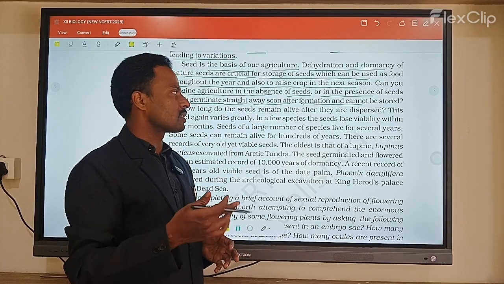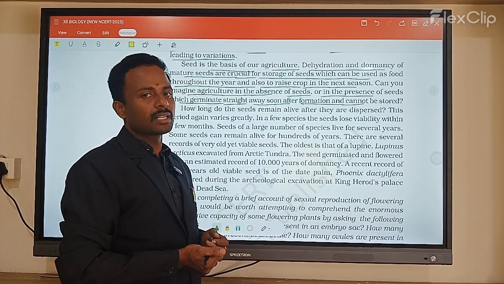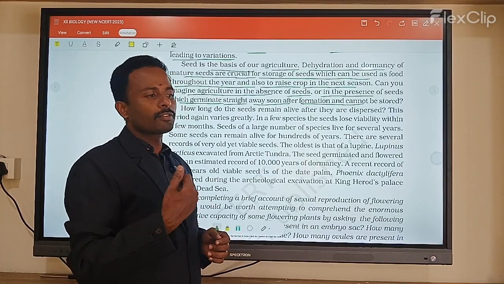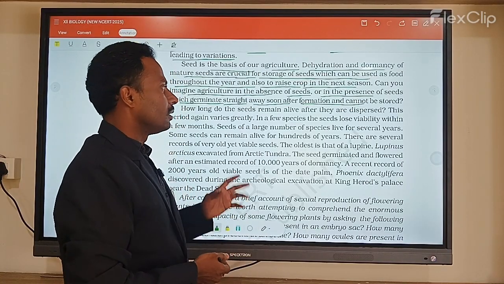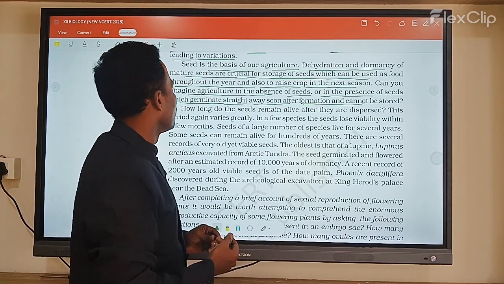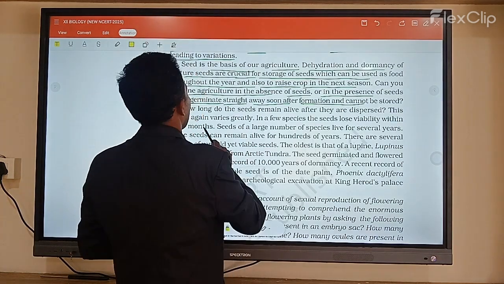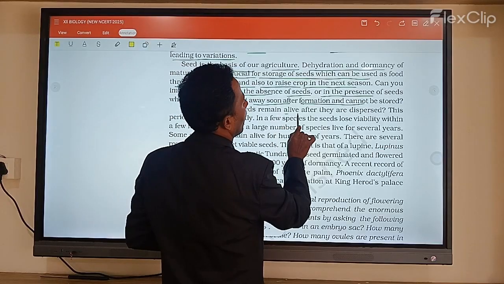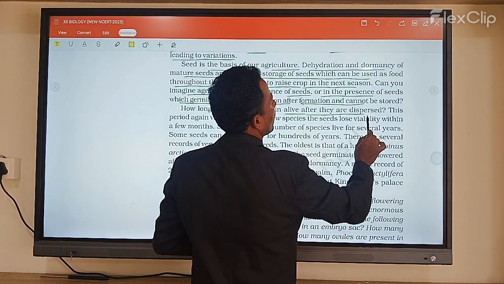If dormancy were not possible, we could not store many species for agriculture. Next, how long do seeds remain alive after dispersal?